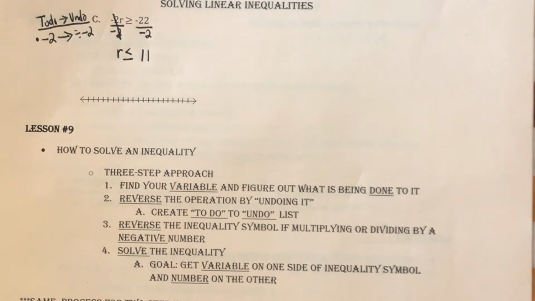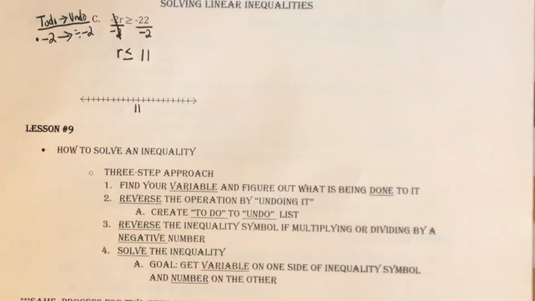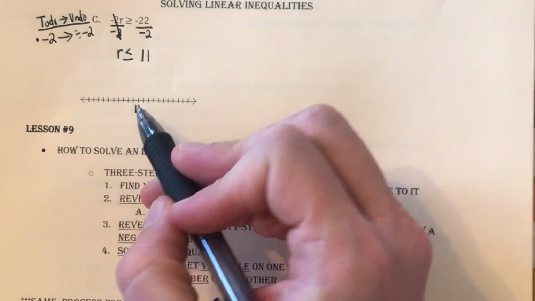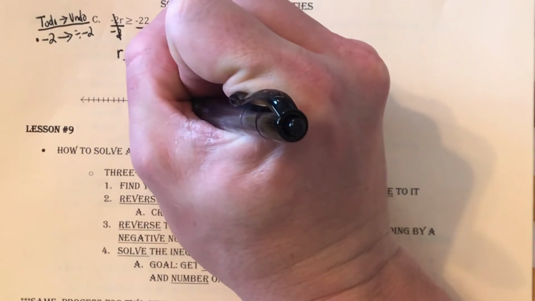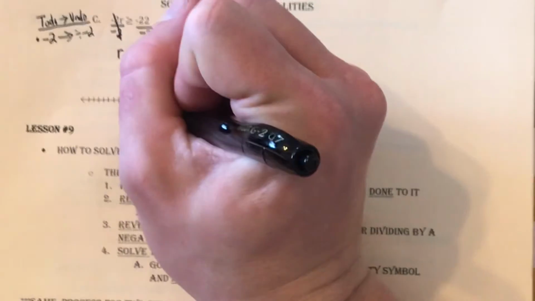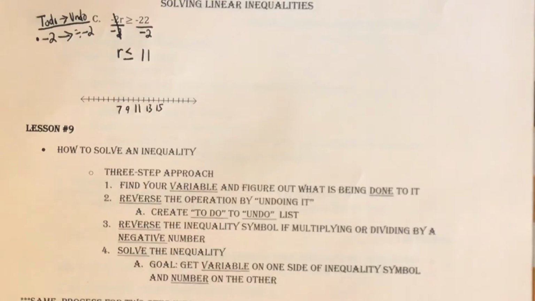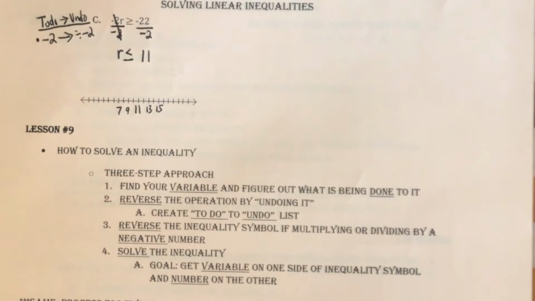So now let's go ahead and get started on graphing. So we'll start with the number 11 here in the middle. I'm going to count by 2, skipping every other dash. So we're going to say that's 12, 13, 14, 15. That's enough numbers to the right. Let's choose some to the left. So 10, 9, 8, 7. So there we go. We've got our number line labeled, easy to follow.